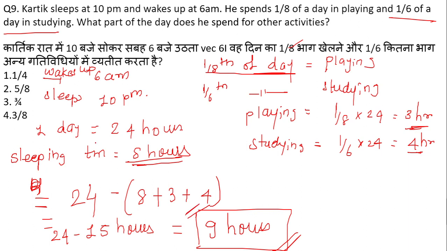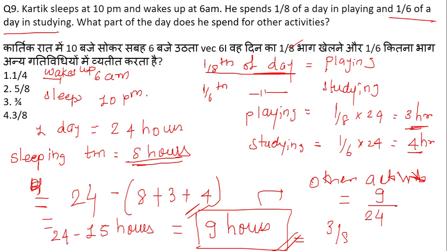Okay, so here the total time he is spending on the other activities can be represented as 9, that is the time for other activities, divided by total time, that is 24 hours. This will give me 3/8. 3 3s are 9, 3 8s are 24. So 3/8 is the correct answer for the given question. Moving on to the next question now.